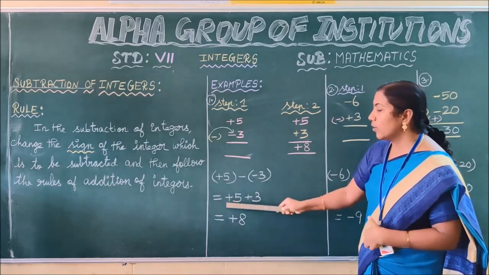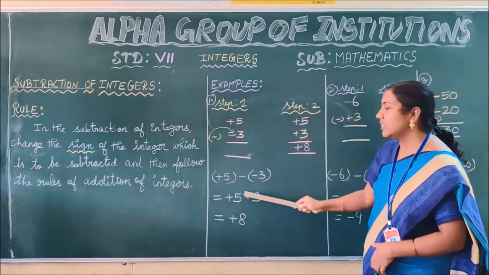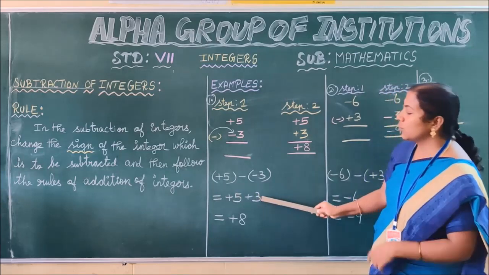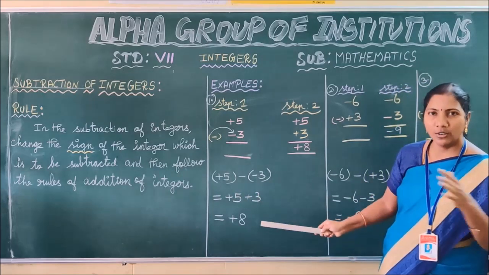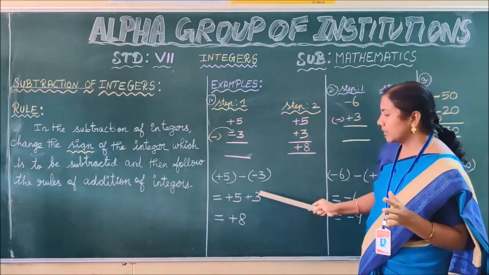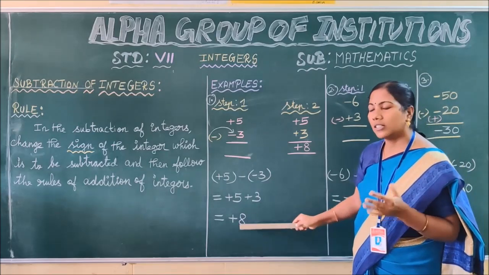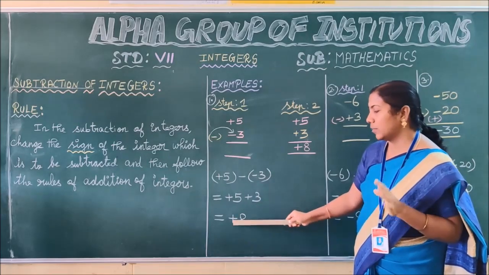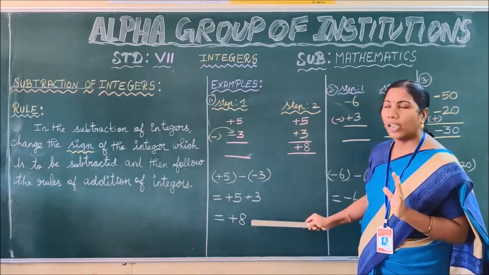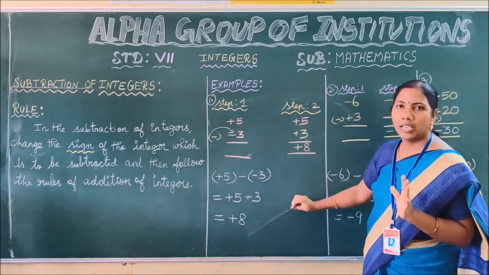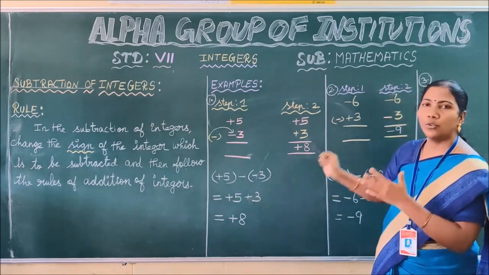Now we are going to follow the rule of addition. The given integers have the same sign. So you have to add the two integers by ignoring their symbol. Thus 5 plus 3 you get 8, and the sum takes the common sign as plus. Thus the answer is plus 8. I hope you are clear about this example. Okay. Next we move to the next example.